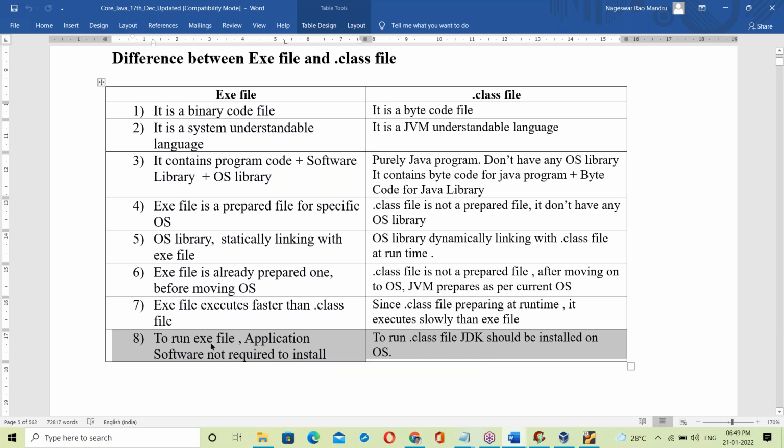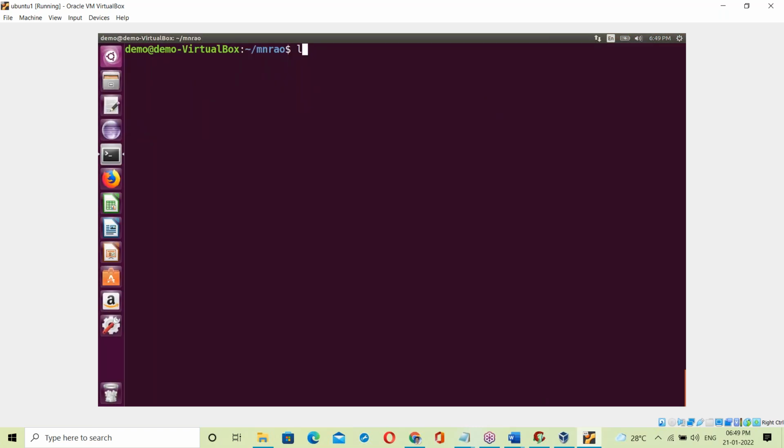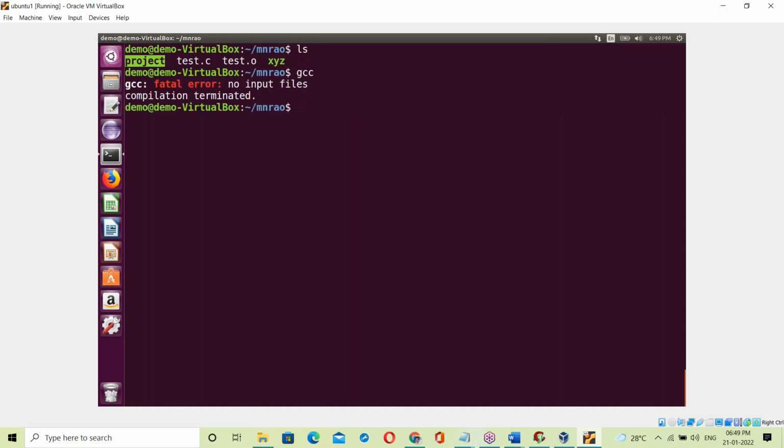One more important point: to run an exe file, application software is not required to be installed. What does it mean? On a Linux base, the project exe file is prepared. On Linux, C software is installed; GCC is a C compiler. With the C compiler installed, the exe file is prepared, and now we run that exe file.